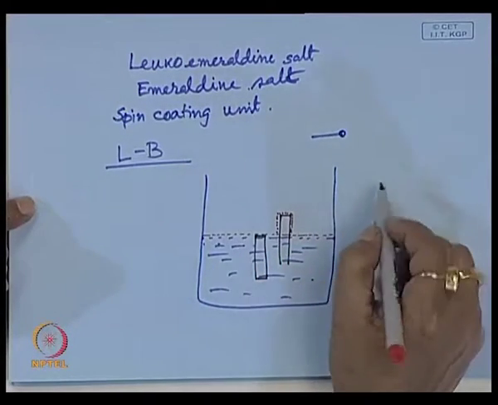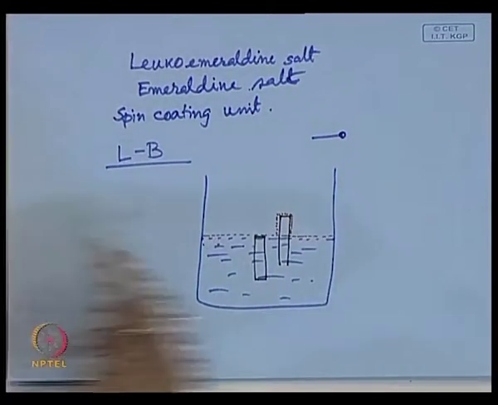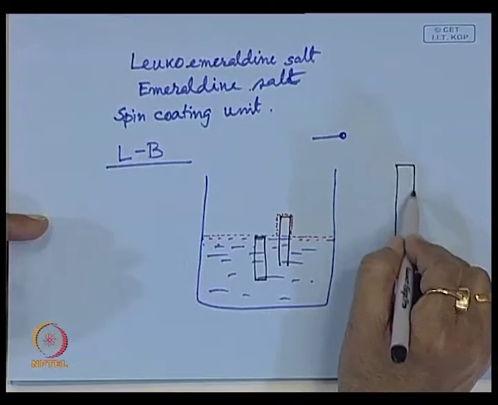What will happen if you want to make a coating on a substrate with this stearic acid molecule? It may look like this.